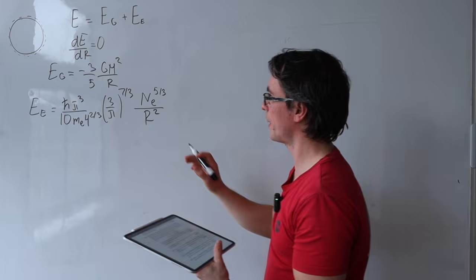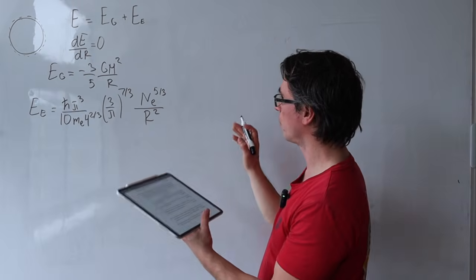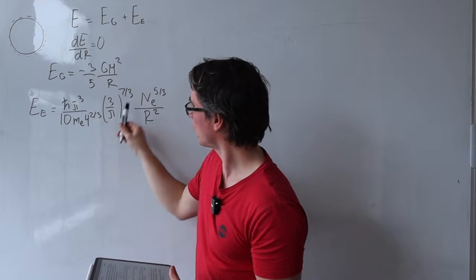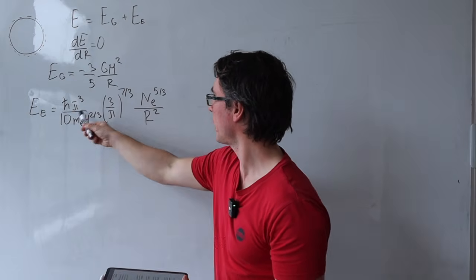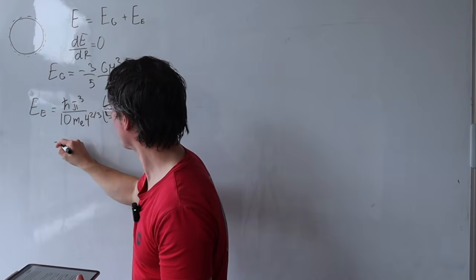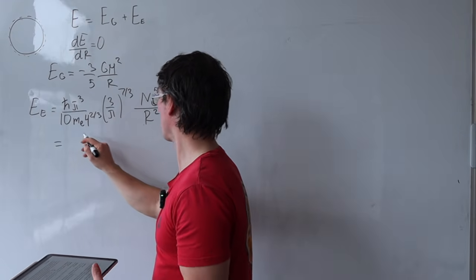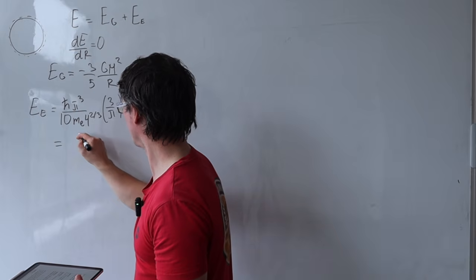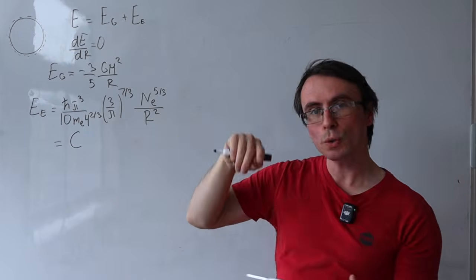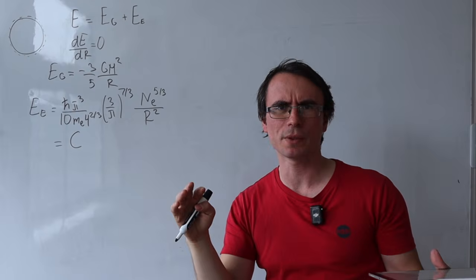Now, if we look at this, how many of those things do you think will depend on the radius of the star? All of this stuff here is a constant: h bar, pi, m_e, 3 over pi, and so on. So I'm going to say that this is equal to some constant, let's just call it C, but the number of electrons should depend on the radius of the star.